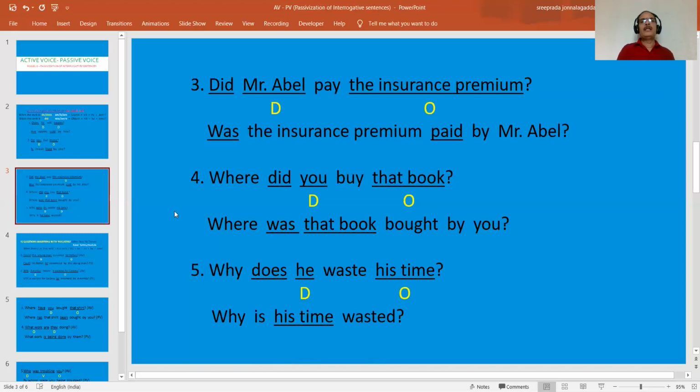So what we have to understand here: if a question begins with do, does, or did, we have to start the passivization, that means the passive form of the sentence, with the be form: is, am, are, was, or were. And then if any WH word is there before a yes/no type question, we have to begin that sentence with that WH word only, followed by the be form and the object and V3 of the main verb, preposition, and after that the doer. Like this we can change.